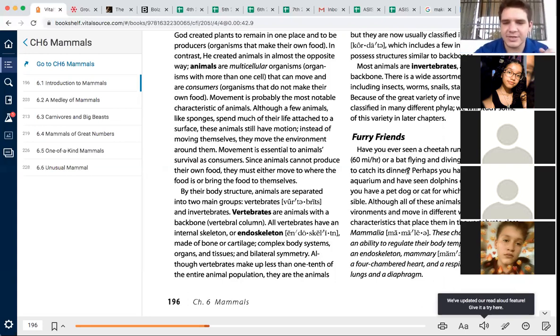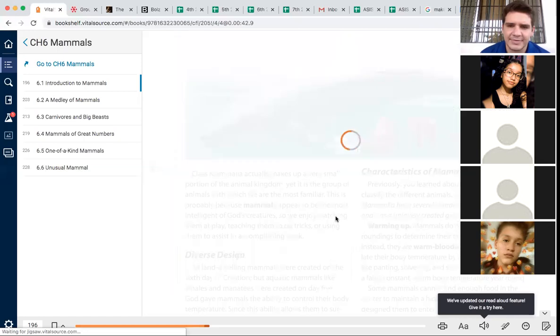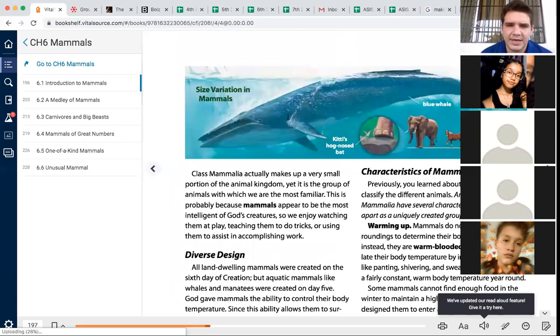Those are all characteristics of a mammal, what we're known as. So they can regulate their body temperature internally. They have an endoskeleton, or at least some do, mammary glands, hair, a four-chambered heart, and a respiratory system with lungs and a diaphragm. We'll learn more about that later.